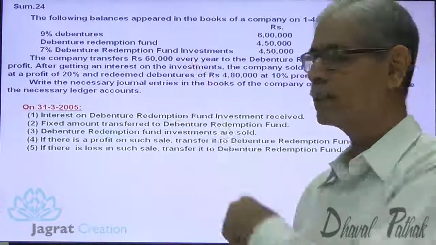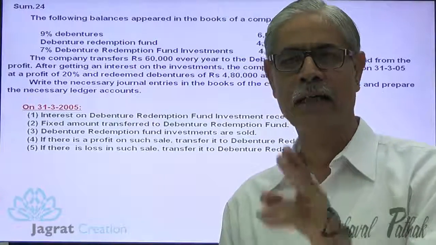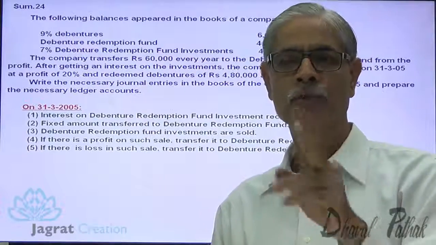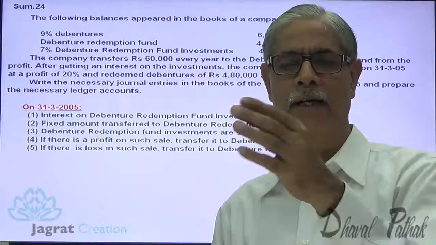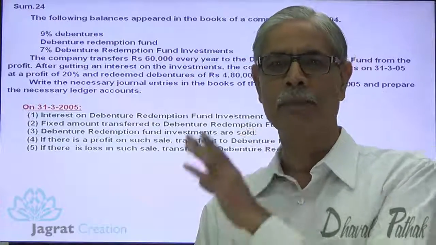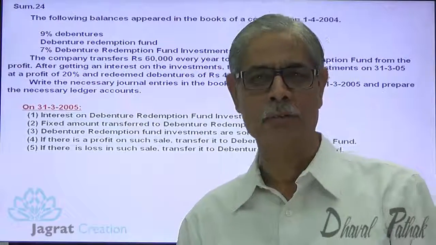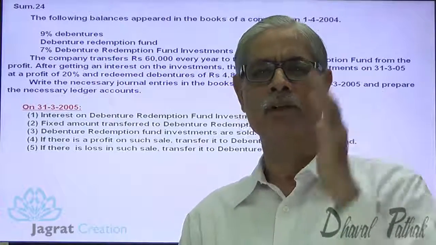So what is the first transaction? Interest on debenture redemption fund investment received. Second, annual appropriation made. Third, investments are sold for the purpose of redemption. Profit on sale of investment will be transferred to debenture redemption fund, meaning credited to debenture redemption fund, and loss on sale of debenture redemption fund investment will be debited to debenture redemption fund.